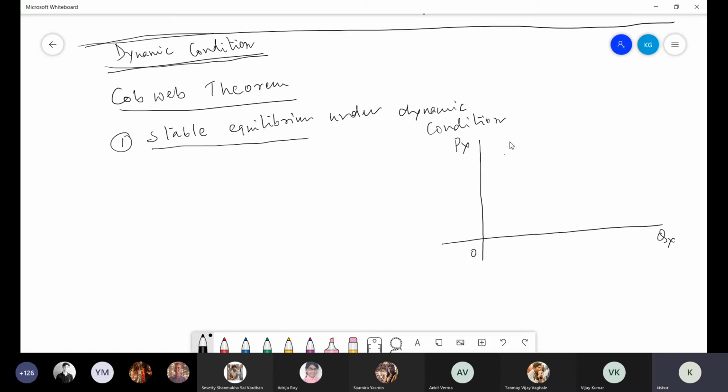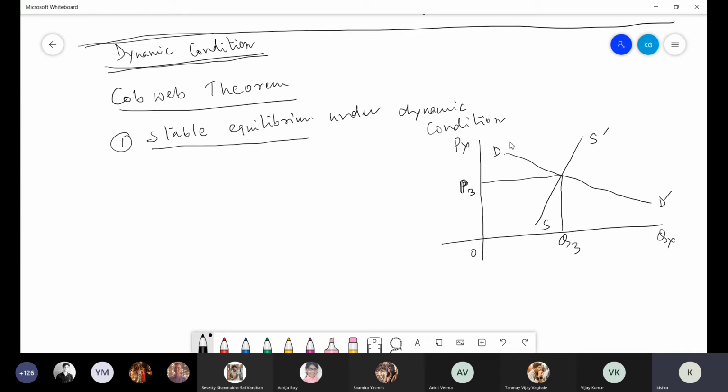Suppose I am drawing a demand curve and supply curve is something like this. Initial equilibrium price is P3 and equilibrium quantity is Q3. Okay, right now you are here.